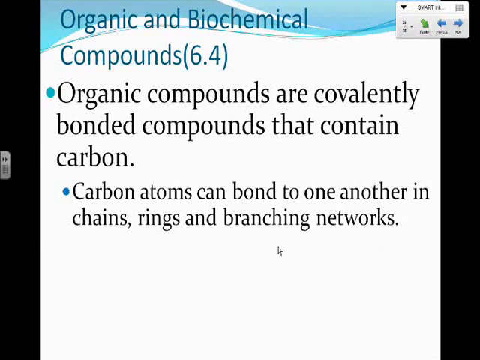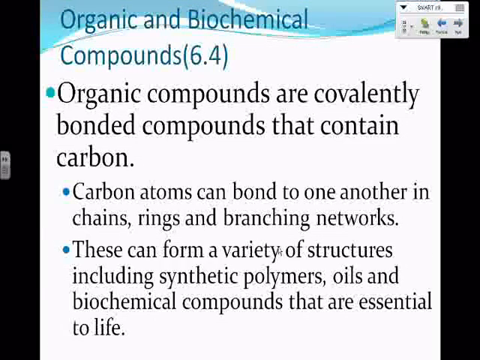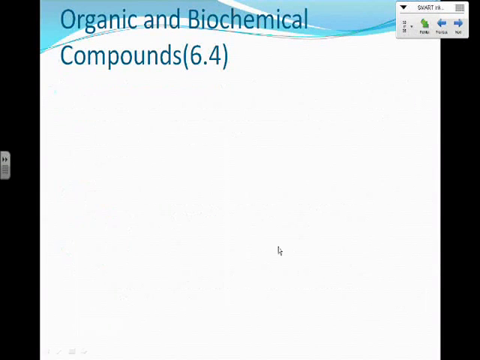Now carbon atoms can bond to one another so that they form chains, rings, and even branching networks. And when they form these types of structures, sometimes it creates polymers, sometimes oils, and then sometimes it makes biochemical compounds that our bodies are actually very in need of.